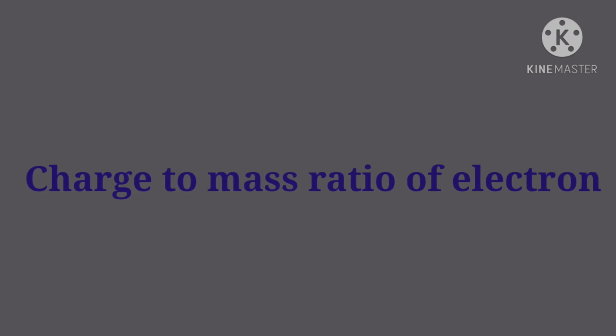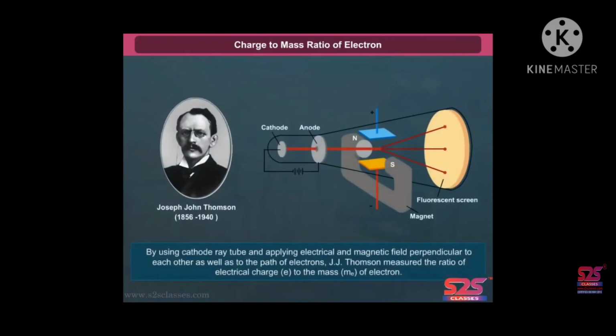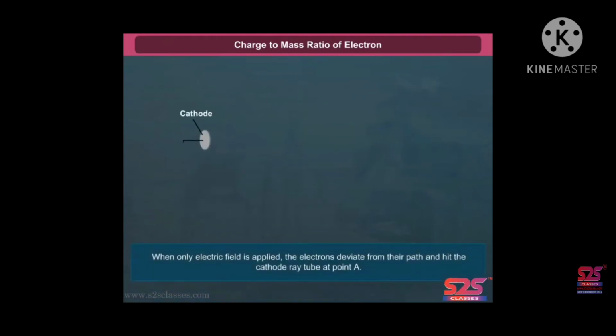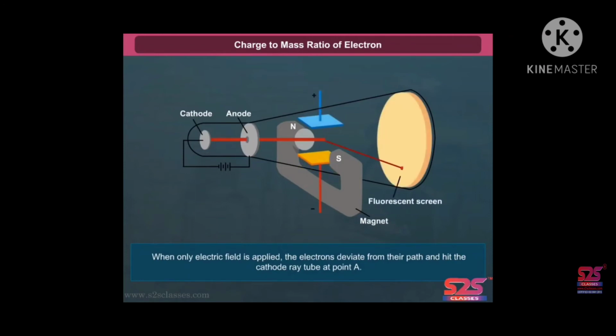Charge to mass ratio of electron. By using a cathode ray tube and applying electrical and magnetic field perpendicular to each other as well as the path of electrons, J.J. Thomson measured the ratio of electrical charge e to the mass me of electron. When only electric field is applied, the electron deviated from their path and hit the cathode ray tube at point A.